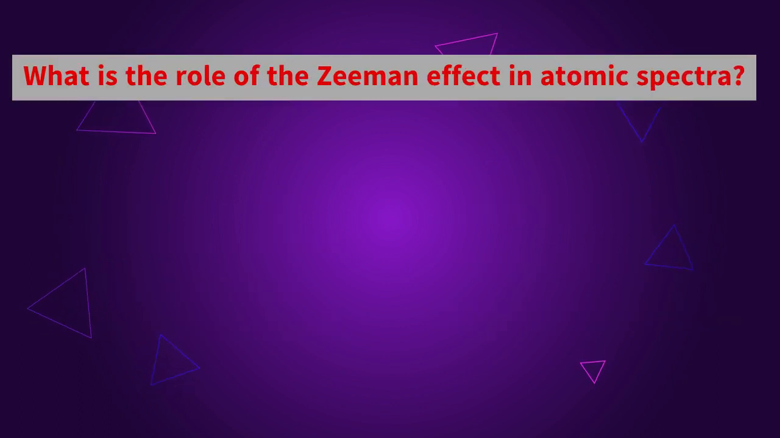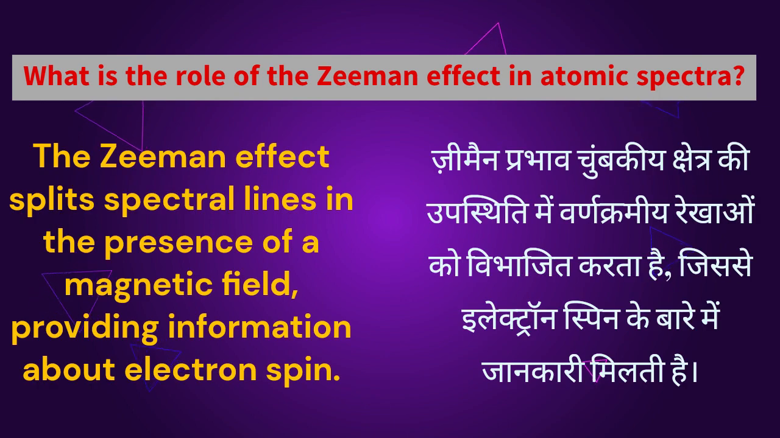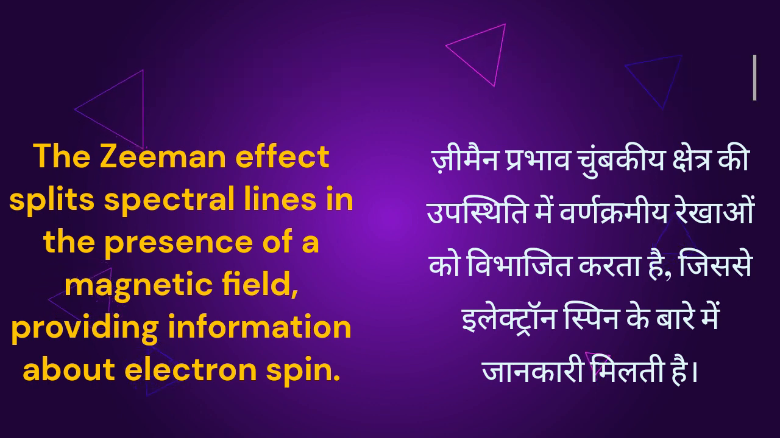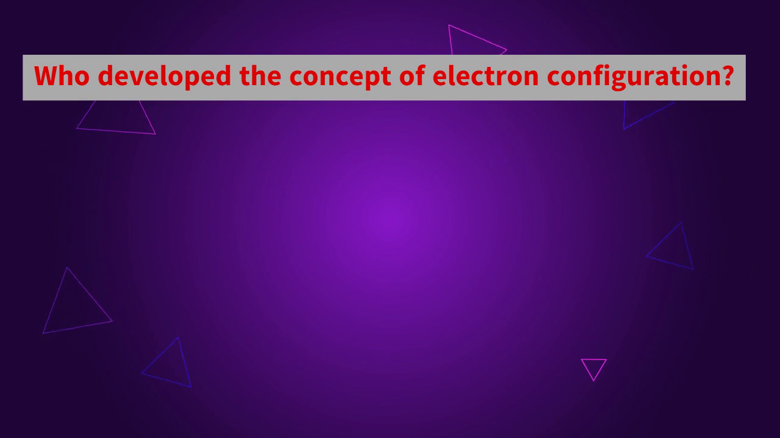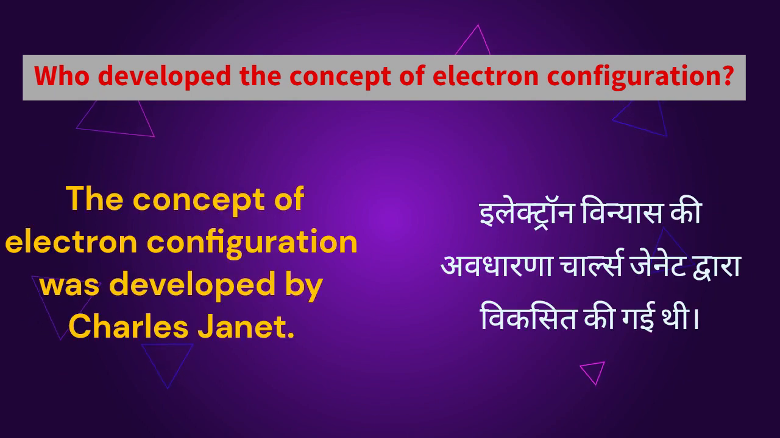What is the role of the Zeeman effect in atomic spectra? The Zeeman effect splits spectral lines in the presence of a magnetic field, providing information about electron spin. Who developed the concept of electron configuration? The concept of electron configuration was developed by Charles Janet.